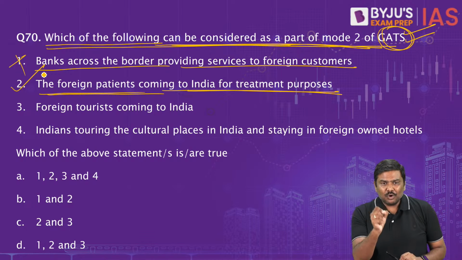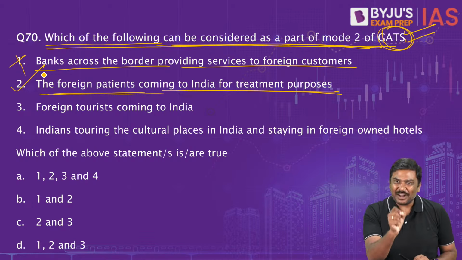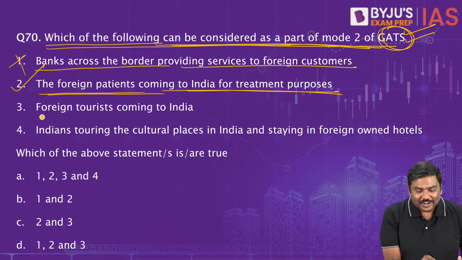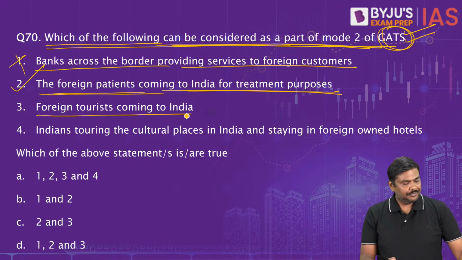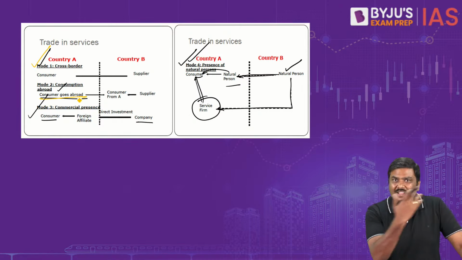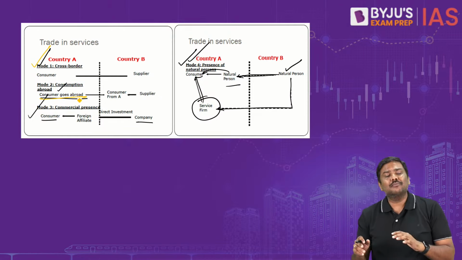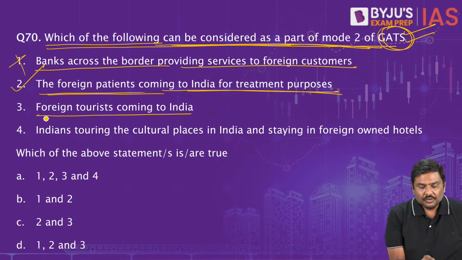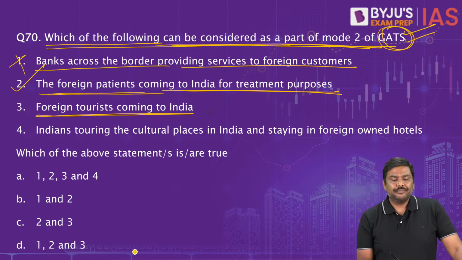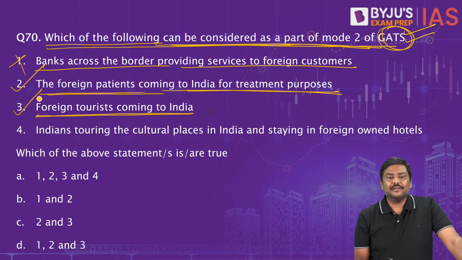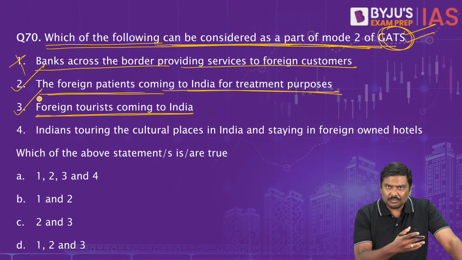It is a part of mode 2. Some of you are saying it is wrong. No, it is a part of mode 2. Foreign tourists will come to India. Mode 2 means what? Consumer will come to us. Service company will not go, consumer will come to the service company. Foreign tourist will come to India. Is it not mode 2 again? I have given the same example. Is it not mode 2?